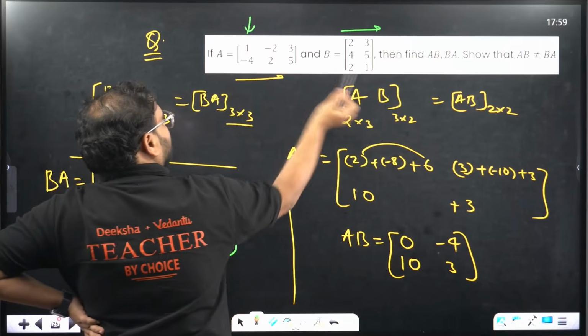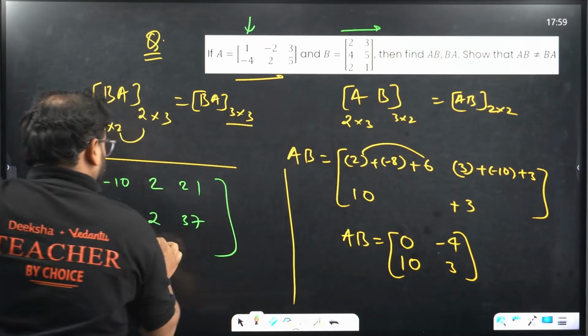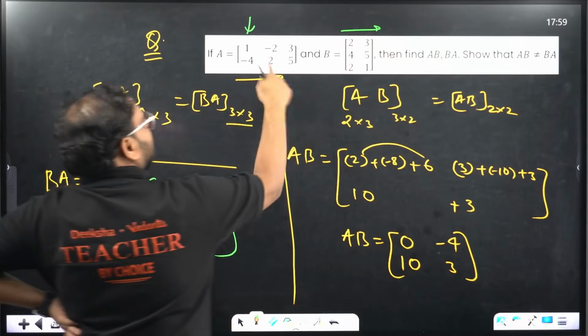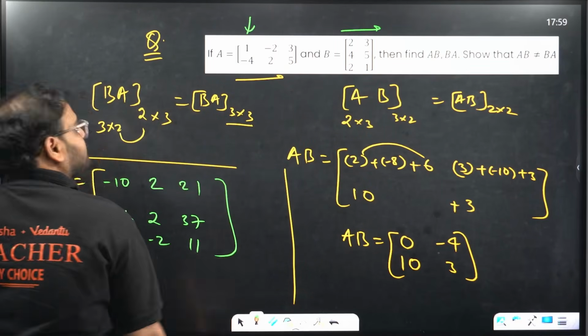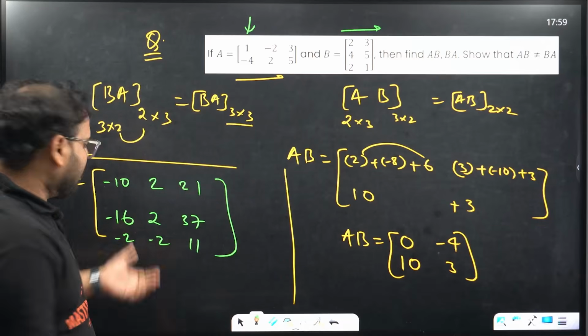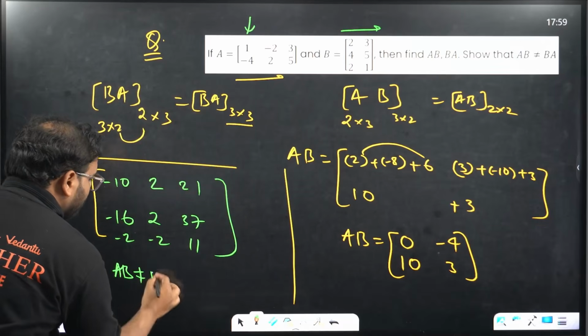2 into 1, 1 into minus 4, that's minus 2. Minus 4 and plus 2 is minus 2 again. 6 and 5, that's 11. So can this be equal? Please check. Clearly, AB is not equal to BA.